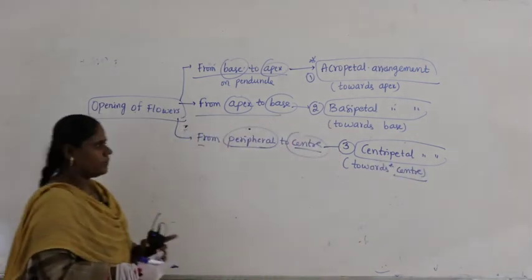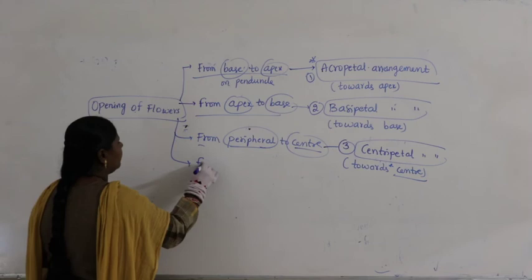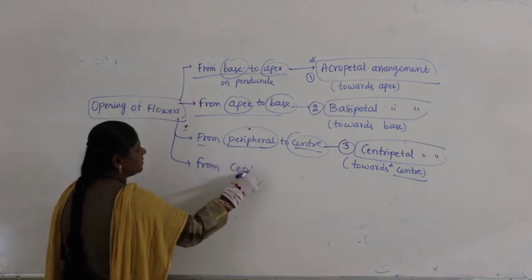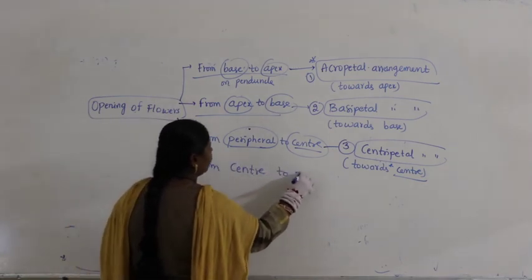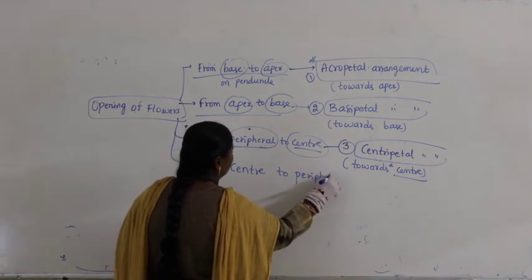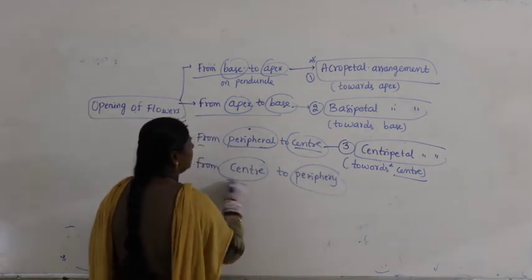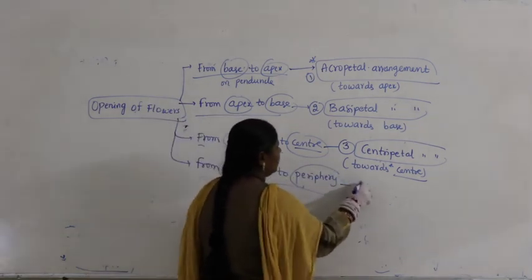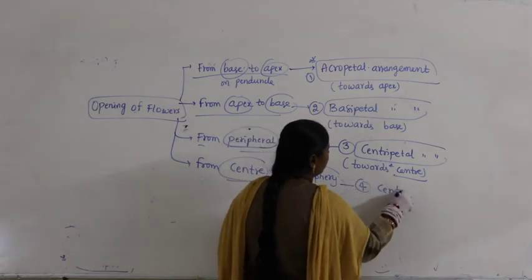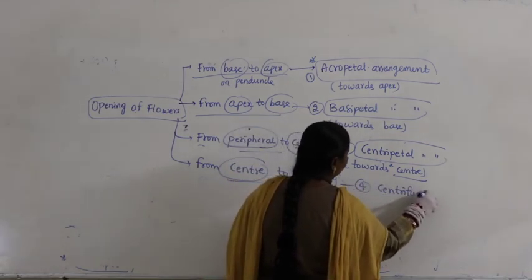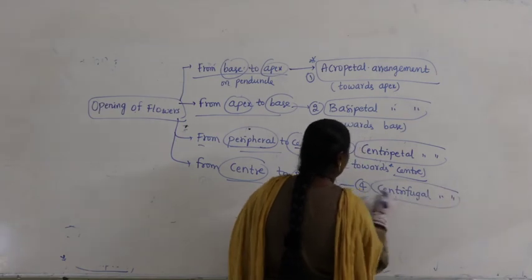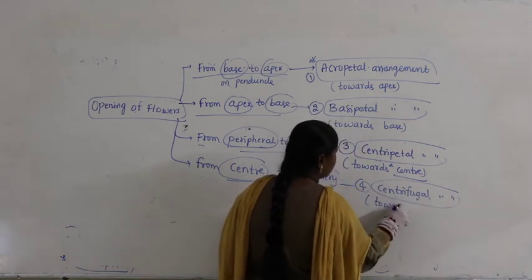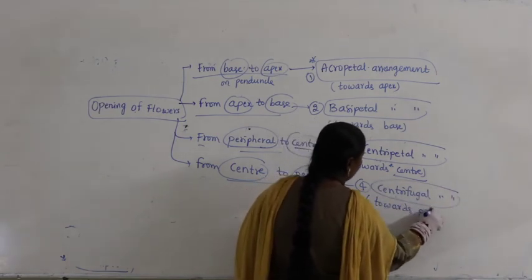If the opening of the flowers is reverse, from center to periphery, then it is called centrifugal arrangement, that is towards periphery.